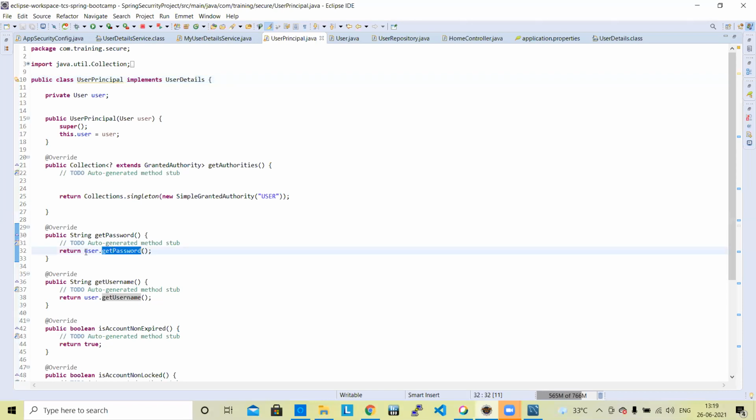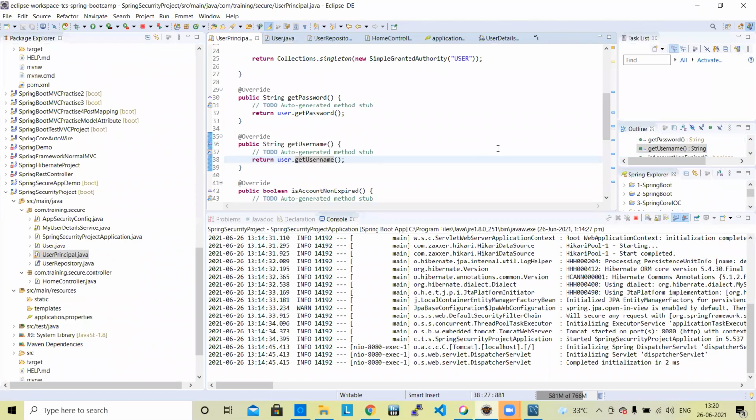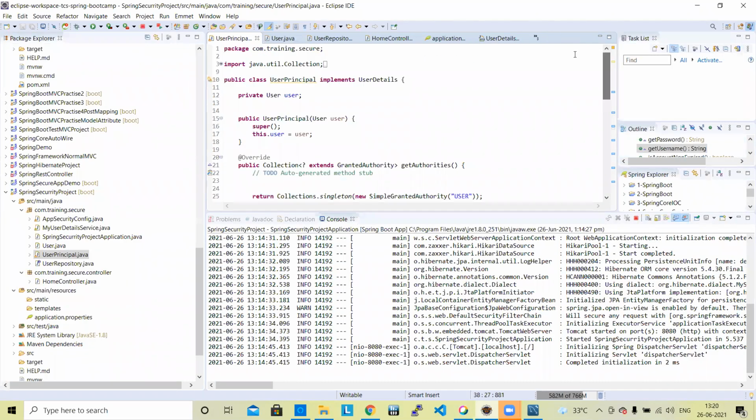But here we are doing some changes. By default it is user.getPassword, and then it gets connected. User.getUsername. This is the area of changes, and by default all will come as false. We are making all of them true. This is the change happening in user principal, and finally user principal returns the user object.